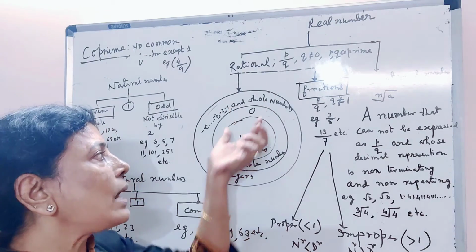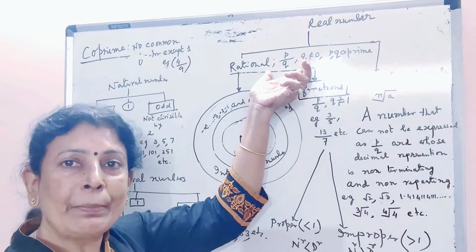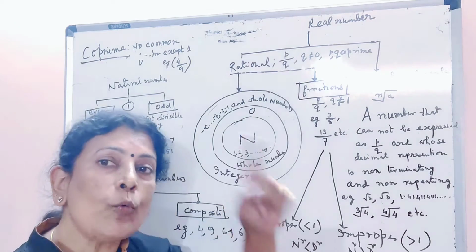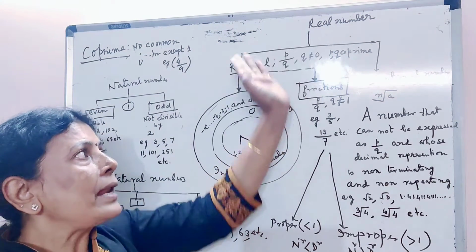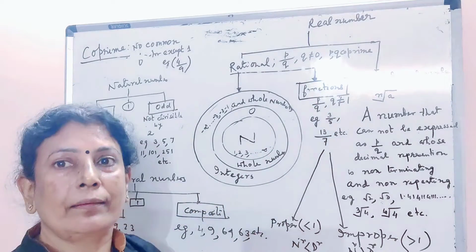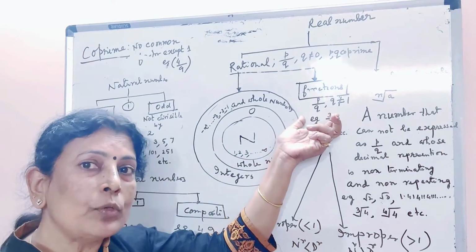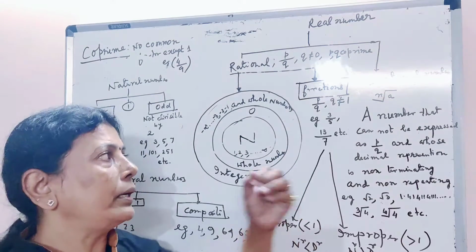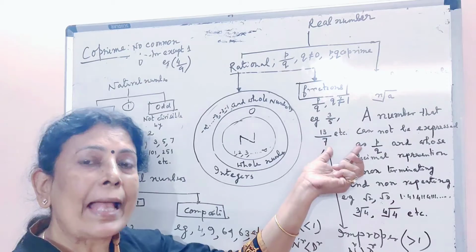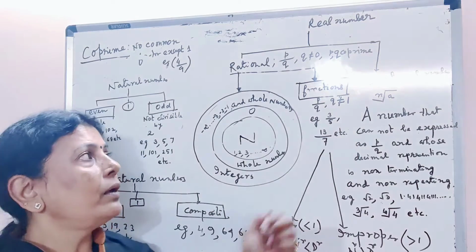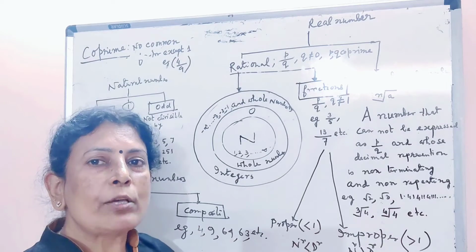Now integers, whole numbers and natural numbers can all be written in the form of p by q, where q is equal to 1. If q is not equal to 1, then the real number is called a fraction, which is in the form of p by q, but q should not be equal to 1. As for example, 3 by 5, 13 by 17, 13 by 7, etc. Fractions are divided clearly into two major portions.